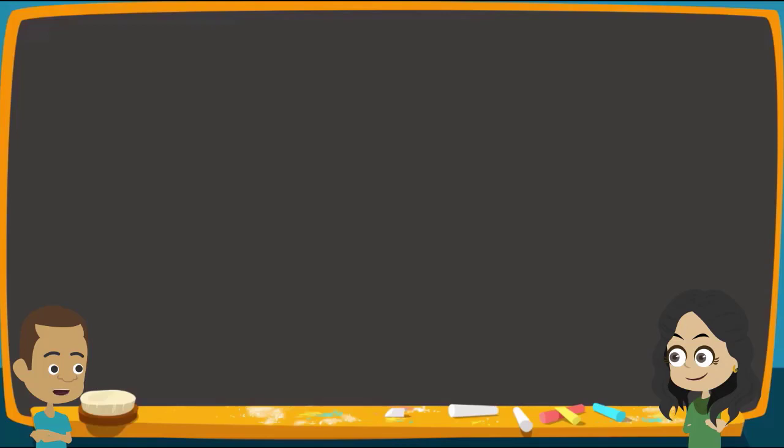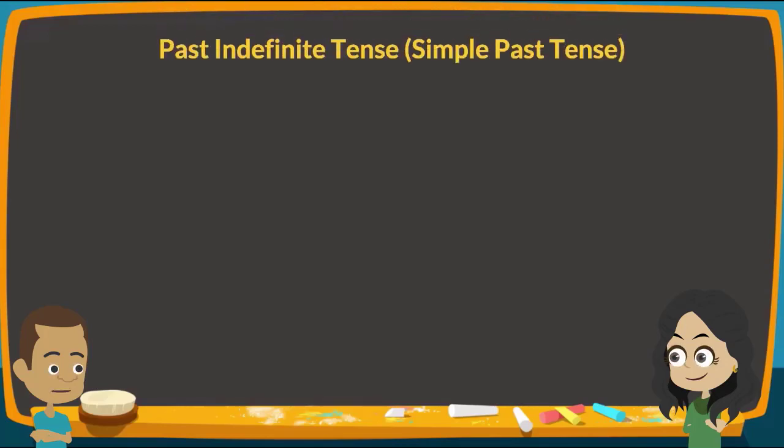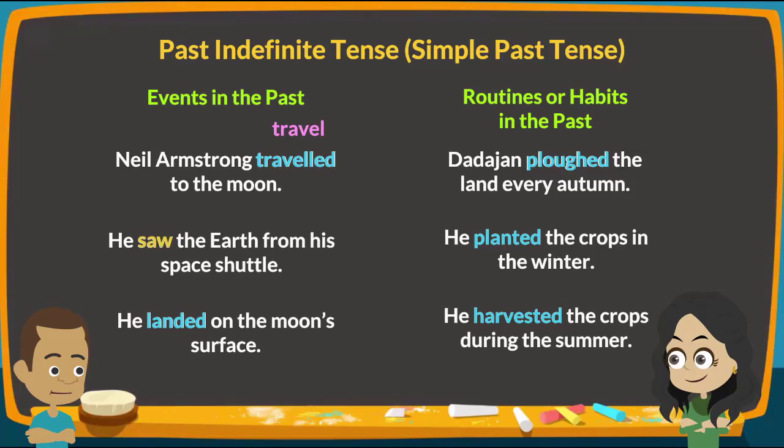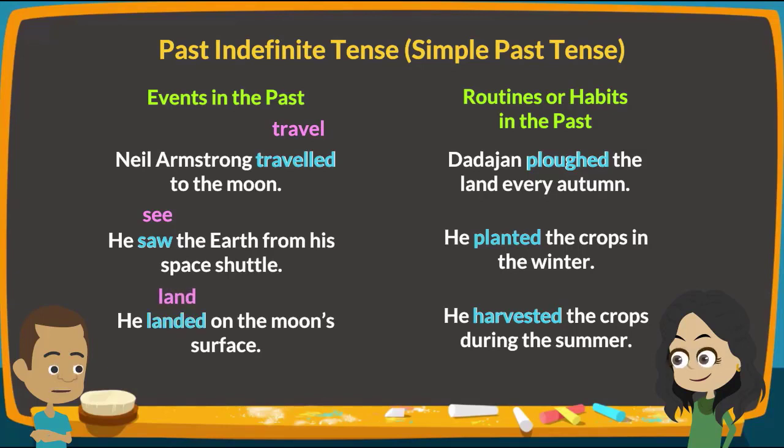I now understand the usage of the past indefinite tense. The structure seems simple as well. All these verbs are in the second form. Traveled is the second form of travel. Saw is the second form of see. Landed is the second form of land. Does the past indefinite tense always have the second form of the verb?